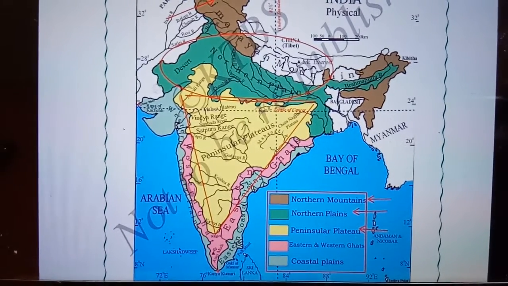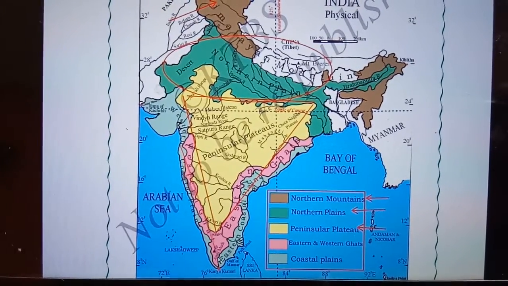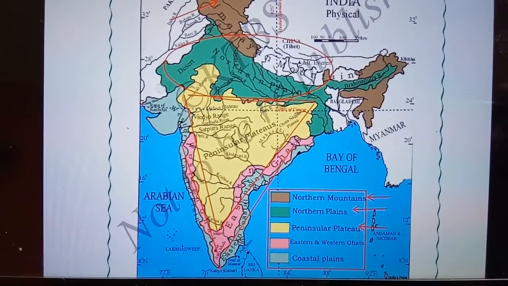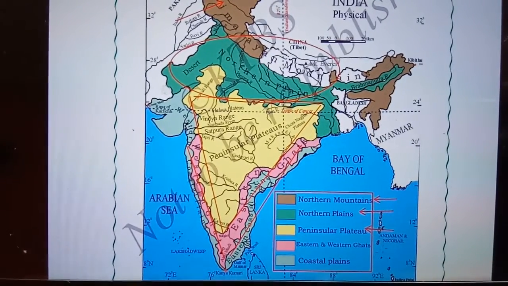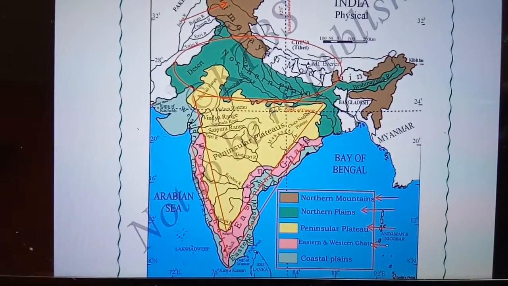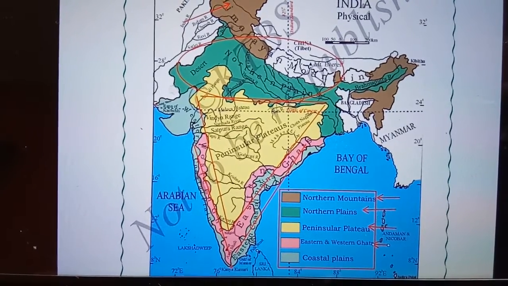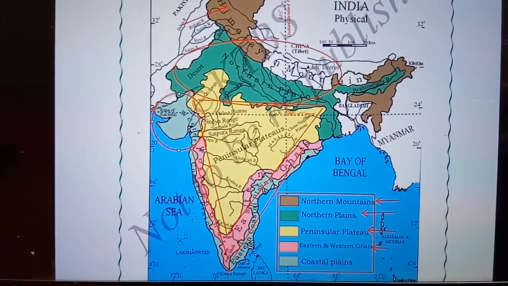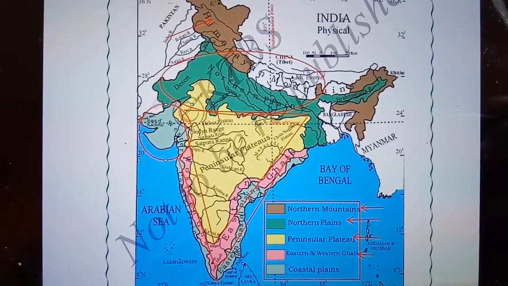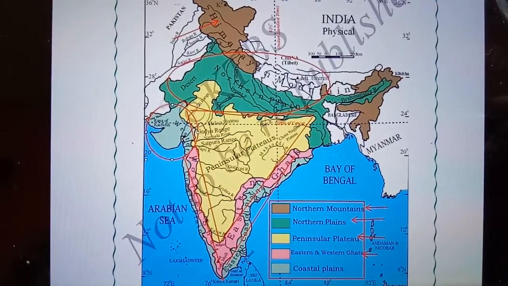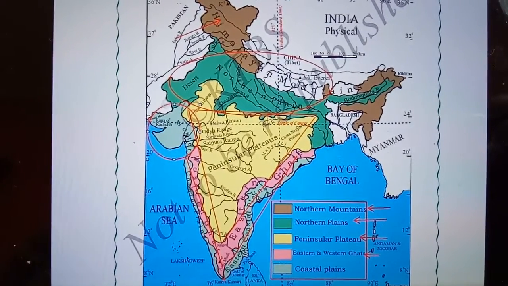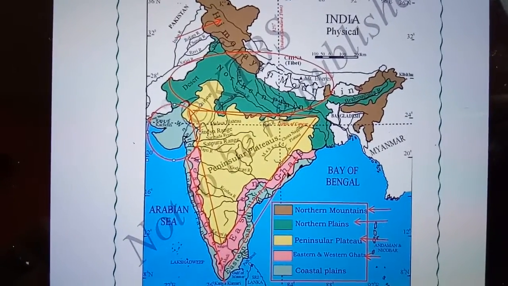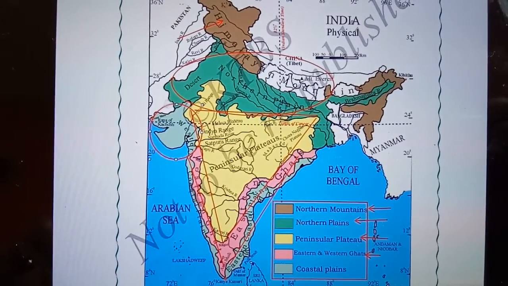Next we have this region and this region, which is in pink color, called the Eastern and Western Ghats. Finally, along the coast of India, we have the coastal plains. Here the sea starts, the entire coast of Gujarat is classified as a coastal plain, and it moves across the coast. It comes right next to the Eastern and Western Ghats. So these are the physical features of our country.